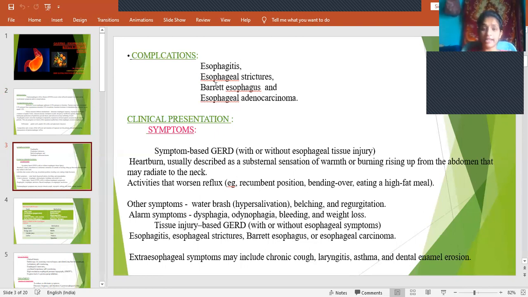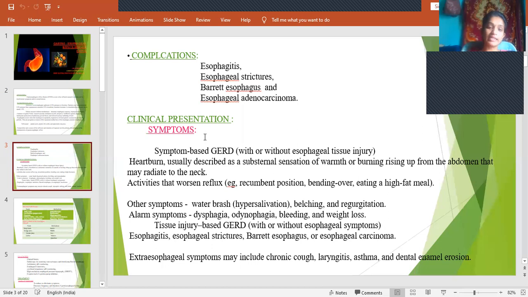The same thing happens in esophageal strictures. Because of high inflammation, the passage becomes narrow at some point, and we call it an esophageal stricture. It has to be cleared immediately or else it leads to worsened conditions. And then Barrett esophagus, where the condition of the esophagus gets changed, and esophageal adenocarcinoma, which is a carcinoma. That means squamous epithelium will be converted into another kind of epithelium. So these are the complications of GERD.